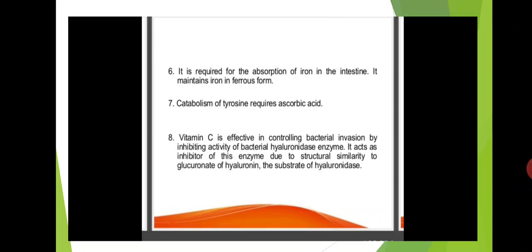So vitamin C is effective in controlling bacterial invasion by inhibiting the activity of this bacterial enzyme.